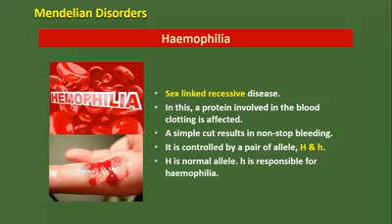We are studying the chapter Principles of Inheritance and Variation. In that, some of the Mendelian disorders we are studying. In that, the first disorder called hemophilia, we have studied about that. And the second type of disorder is